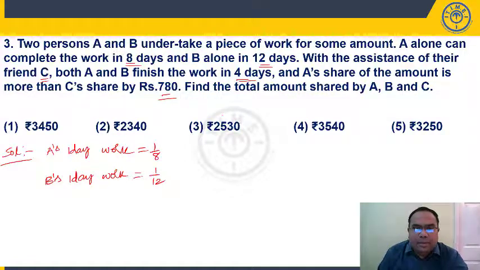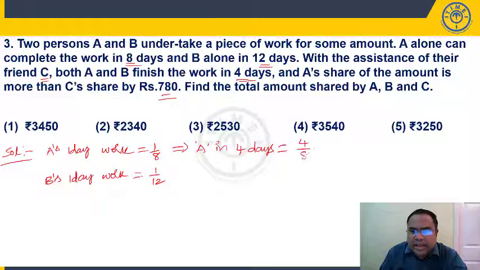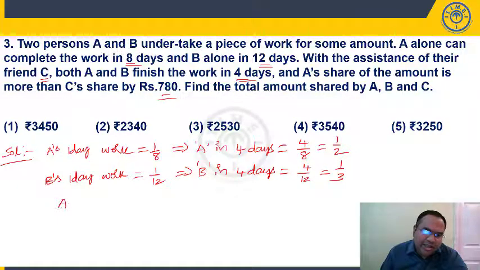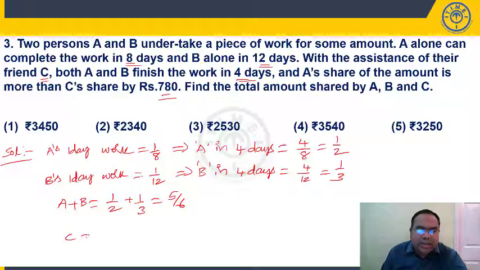With the help of C, they are completing in 4 days. That means A is working for 4 days, B is working for 4 days, C is also working for 4 days. A alone in 4 days will complete 4 upon 8, that is half of the work. B in 4 days, 1 day is 1 by 12, 4 days B will complete 4 by 12, that is 1/3 of the work. So we have already come across these numbers earlier. A plus B have completed 1 by 2 plus 1 by 3, 5 by 6. So what's the work done by C? 1 minus 5 by 6. The remaining work was done by C. That is 1/6 of the work.